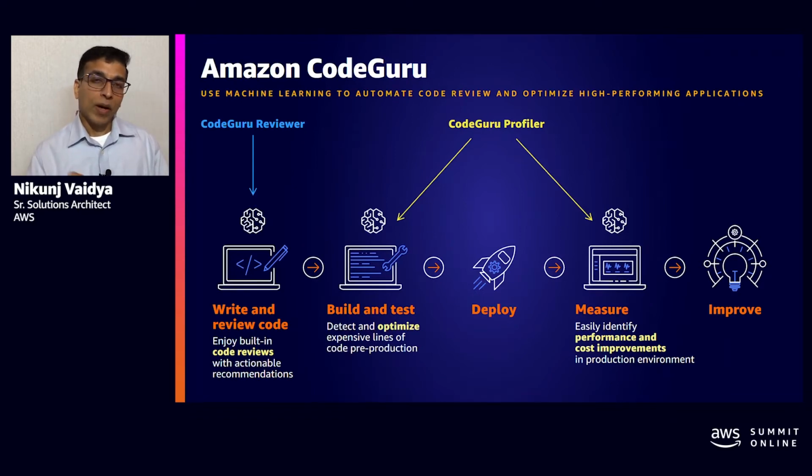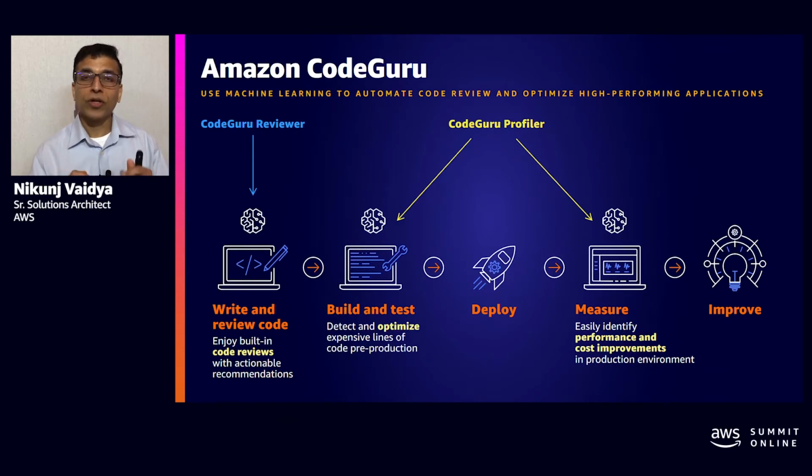Now, one point to note is that Amazon CodeGuru focuses on what we call difficult to find defects. It does not look for errors like syntax errors or style checking, because that is usually done at a very early stage of development at the IDE level.